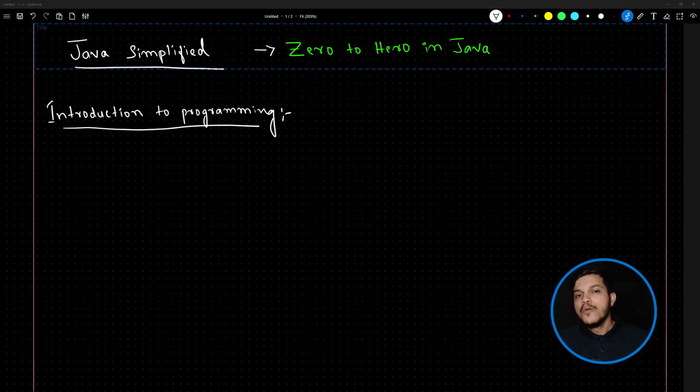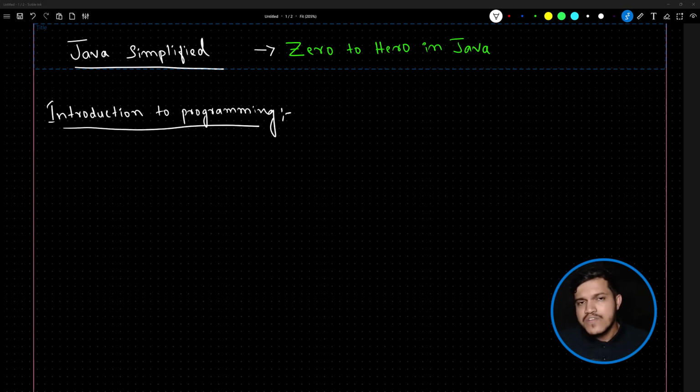To start with, programming came into picture with one of the greatest inventions which happened in the 1940s, which is called the transistor. Because of the invention of the transistor, the entire world reshaped. The way we work is changed. What is the impact of the transistor? We will try to understand.